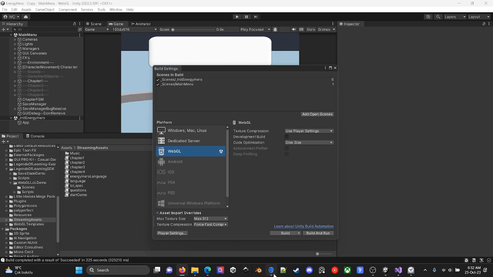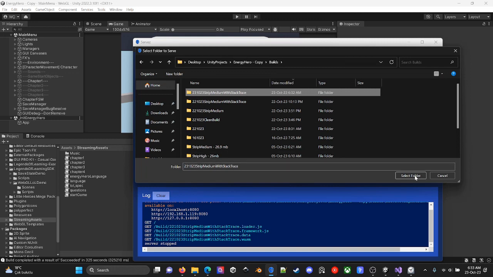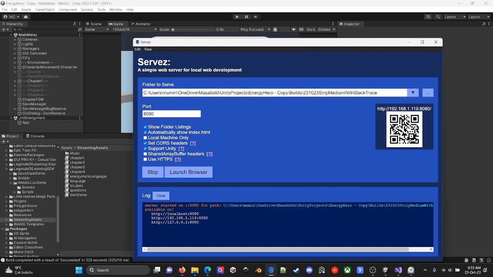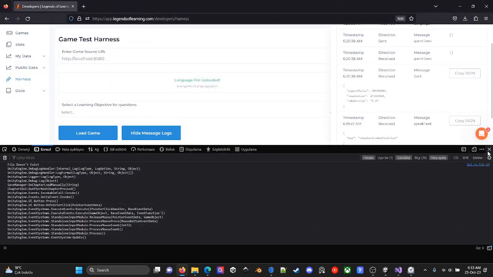And let's just open this server, and enough with the talking, and here you are. Let's start the server, and let me show you the load game.